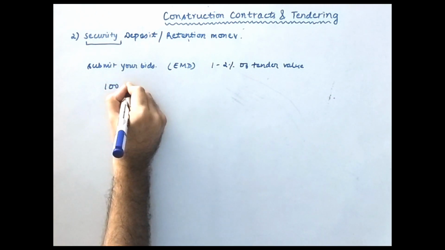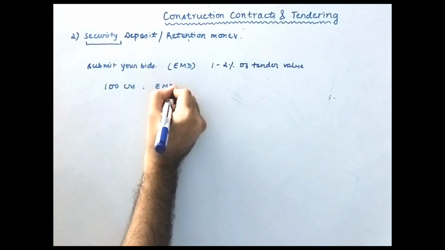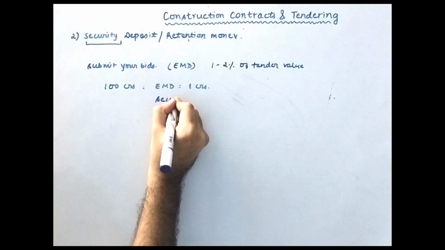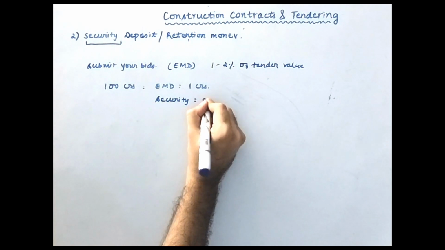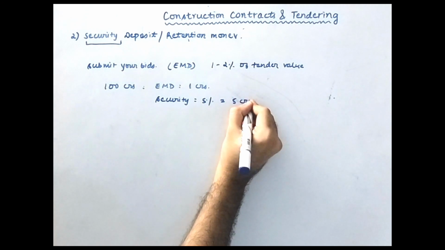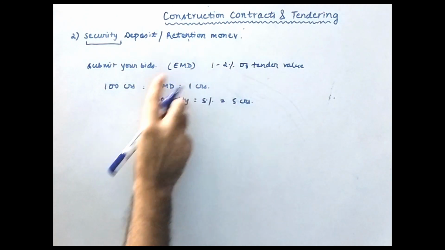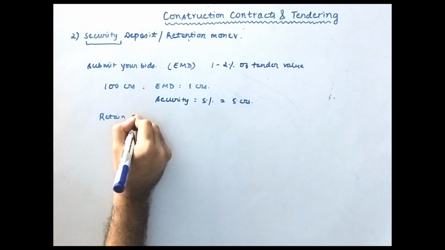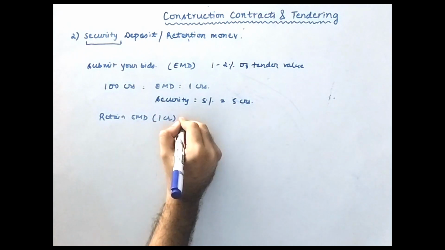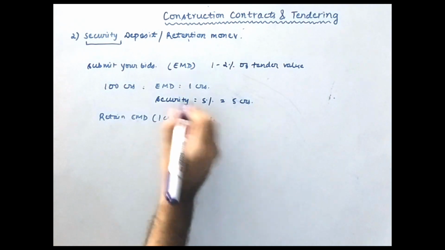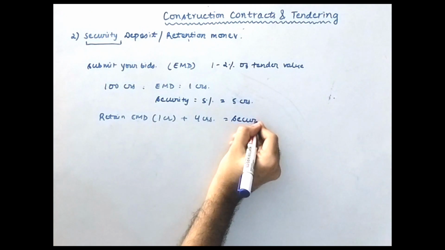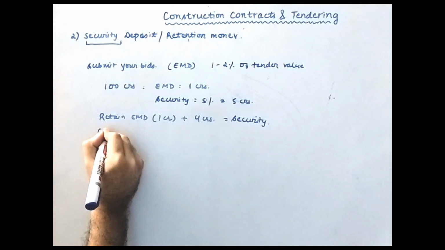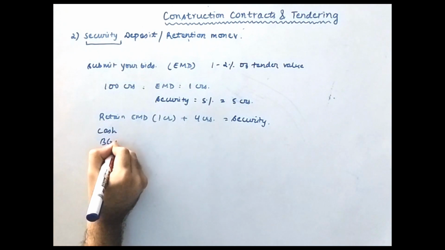For example, your project is of 100 crores. So let's say EMD is 1%, which is nothing but 1 crore. But your security deposit is, let's say, 5%, which is 5 crores. So now instead of returning this EMD to you, the client will retain this EMD of 1 crore plus ask you for 4 crores more to get this security amount.